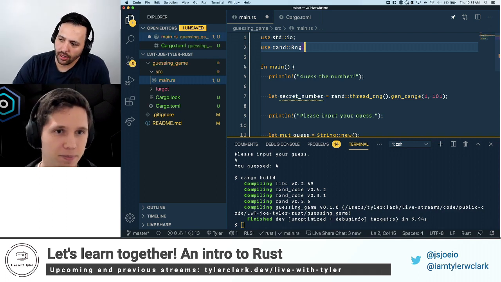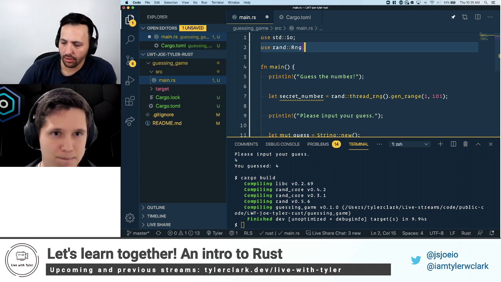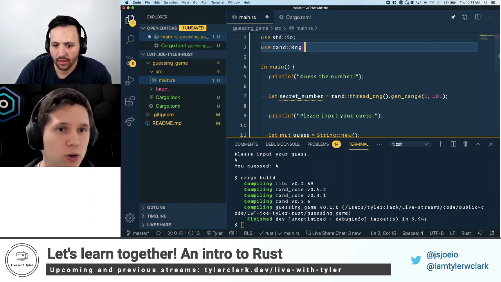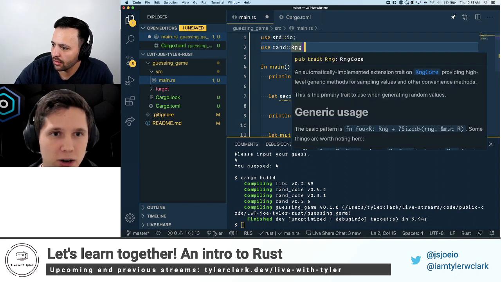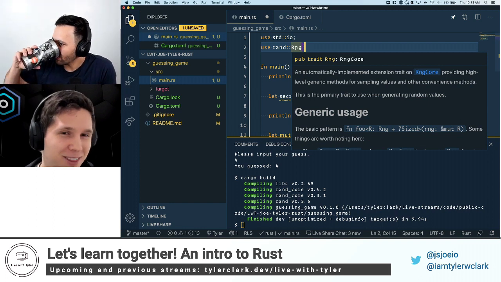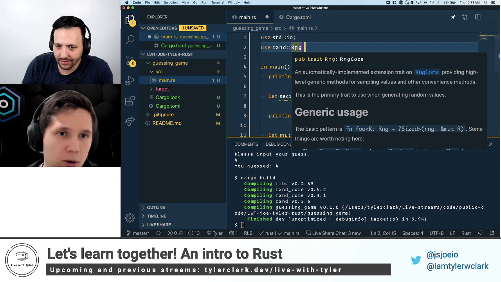Okay. And now on line 2, I just imported rand. So now we're not doing IO. What is Rng? Good question. If you hover over, it says pub trait Rng: RngCore. I actually have not gotten to this part in the book yet about traits, so I can't explain it probably right now.